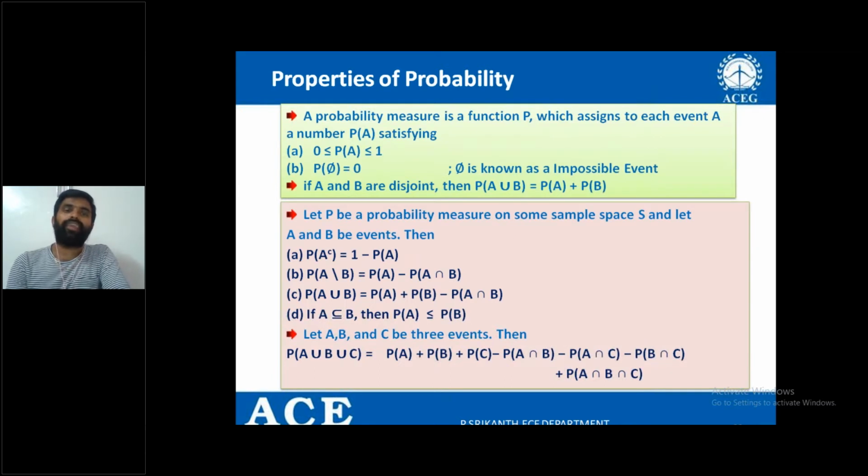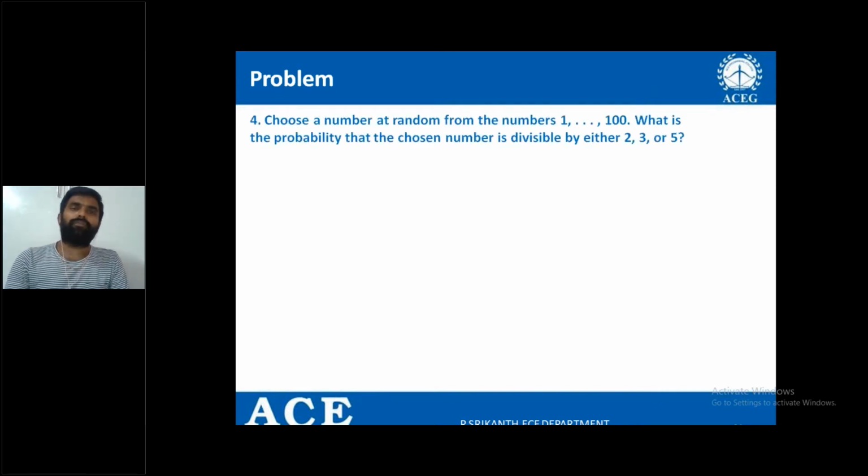If A, B, C are 3 events, then you can write the probability of A union B union C is P of A plus P of B plus P of C minus P of A intersection B minus P of A intersection C minus P of B intersection C plus P of A intersection B intersection C. So these are the probability properties. Let me take a simple problem related to all the properties.